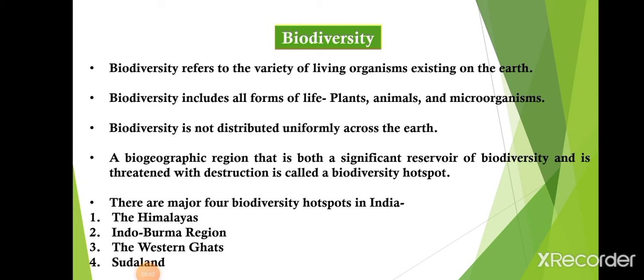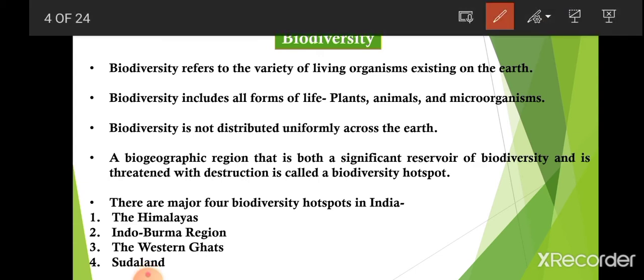Now we will study about biodiversity. Now, what is biodiversity? This word biodiversity is made up of two words, bio and diversity. Bio means living organisms and diversity means variety. So, biodiversity refers to the variety of living organisms present on the earth.